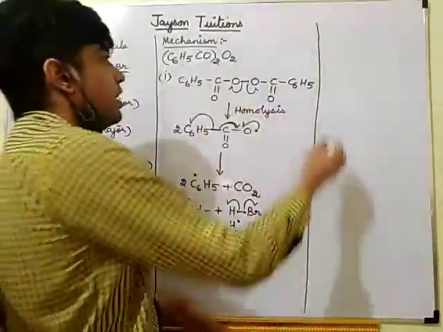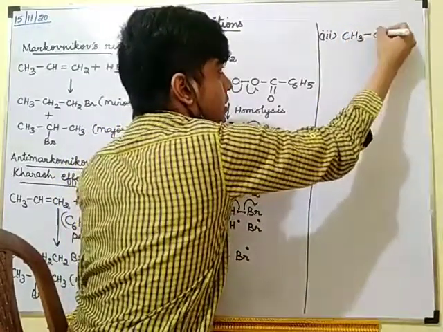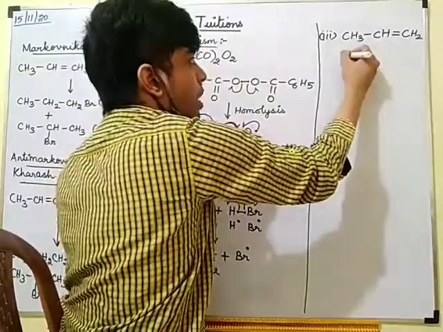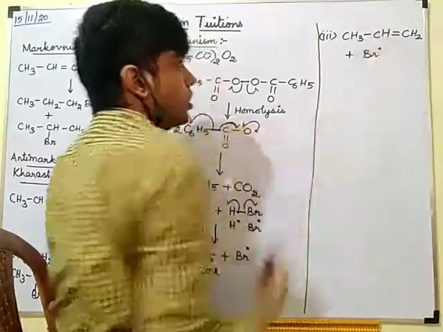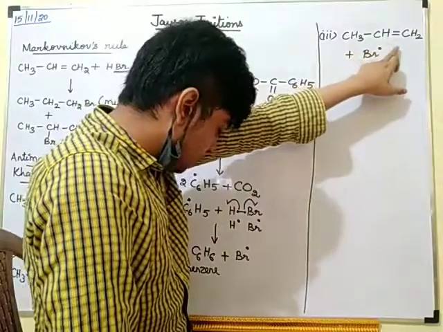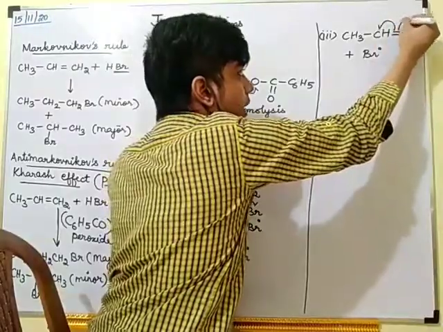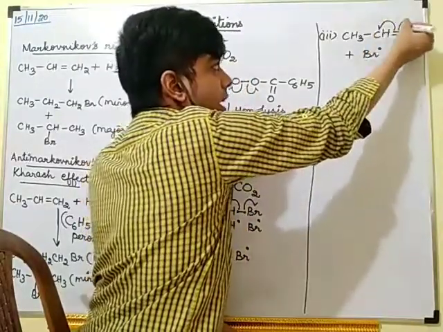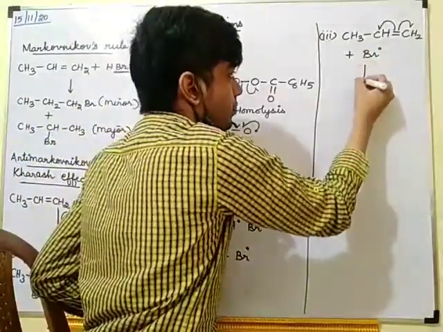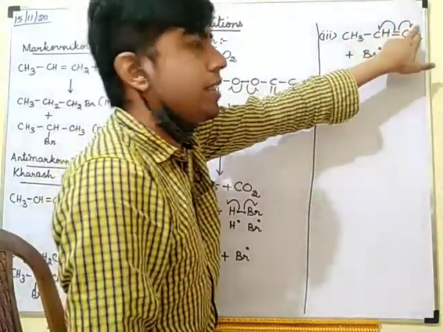Okay. So this is the third step. What is the reactant? CH3CH double bond CH2 plus Br dot. So I can get two types of cleavages. I can get a dot on this side and a dot on this side.